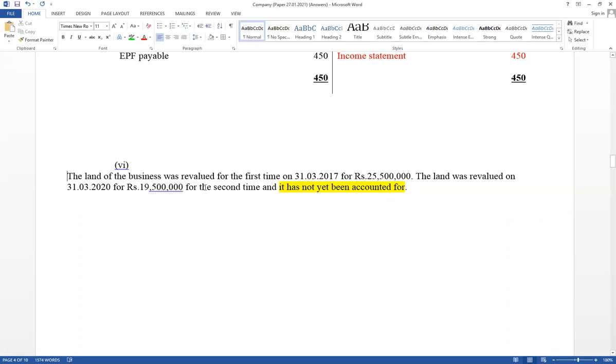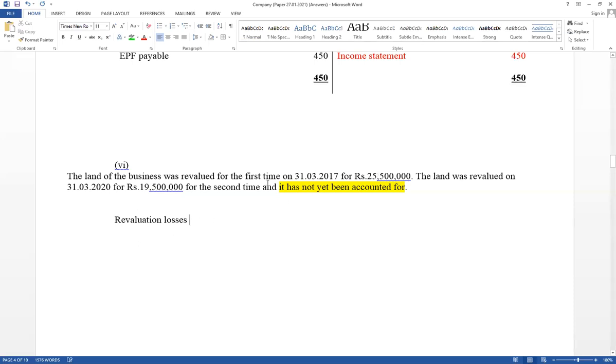Land of the business was revalued for the first time. It has given the first time revaluation amount and the second time revaluation during the current period. Therefore, you have to compare the first time revaluation amount and the second time revaluation amount. Think about this: this year's revaluation amount is lower than the first time revaluation amount. Therefore, this year there is a revaluation loss.